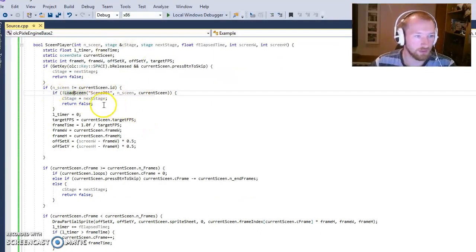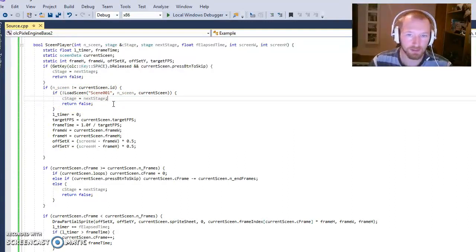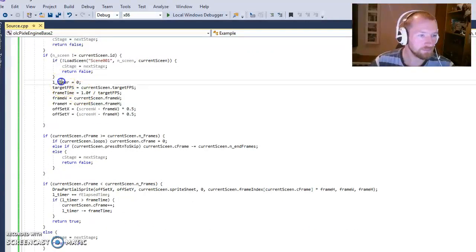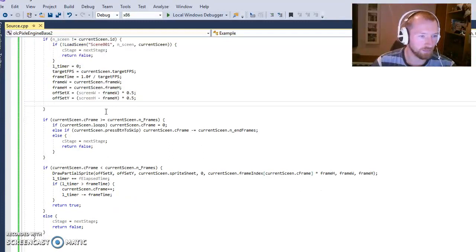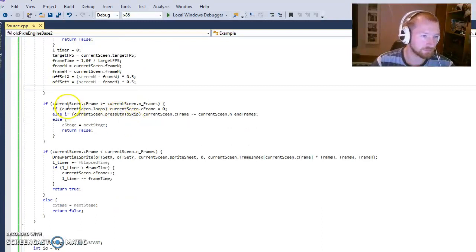And it will run the load scene that we just talked about. If it cannot do that, it will say, okay, just go to next scene. So if the movie somehow fails because of the things we talked about earlier, then we'll just go back and say, okay, next frame, no problem. But if it does load, we will set the timer and everything as we should do. No problem at all here.